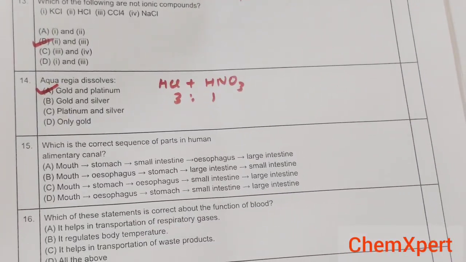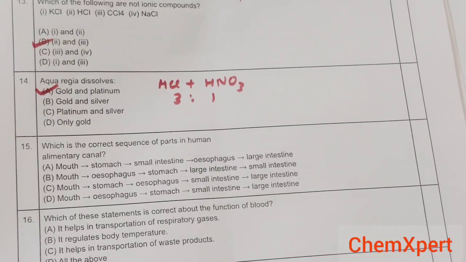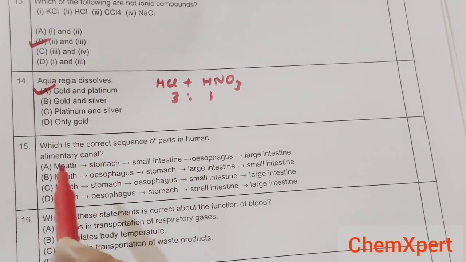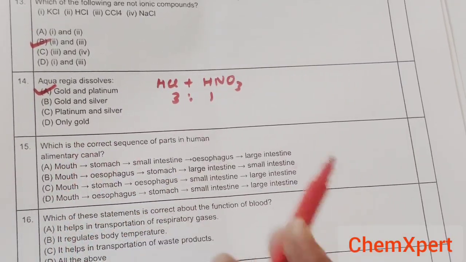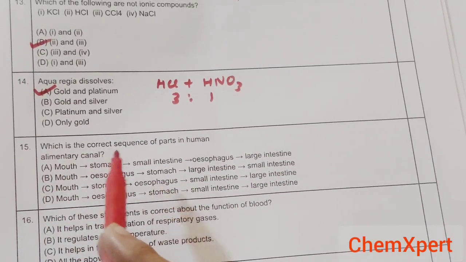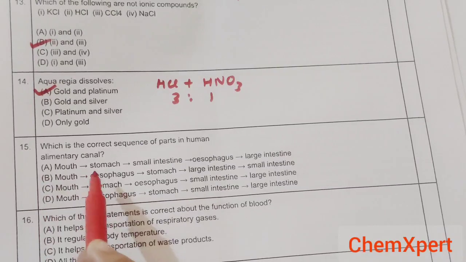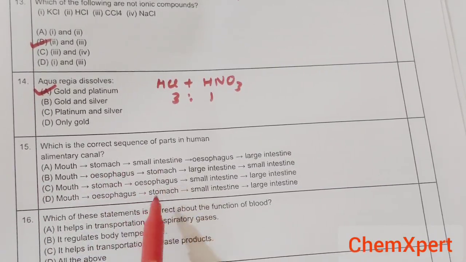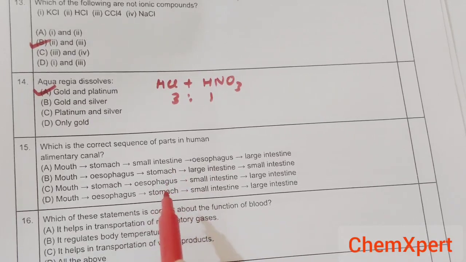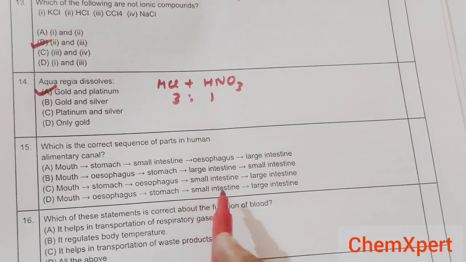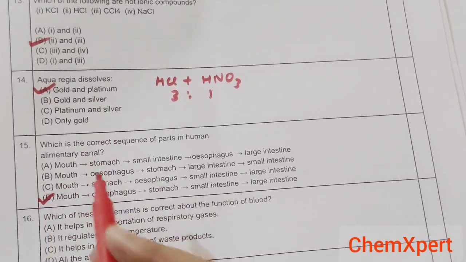Now the next question, which is the correct sequence of the parts in the human alimentary canal? So in the human alimentary canal, first is the mouth, given in every option. So mouth is first, which is the correct statement. Second, it moves into the esophagus. So out of B and D, it can be possible. Then the third part is the stomach, yes. Then after the stomach, it moves into the small intestine, not the large intestine. So answer D here is the correct sequence.